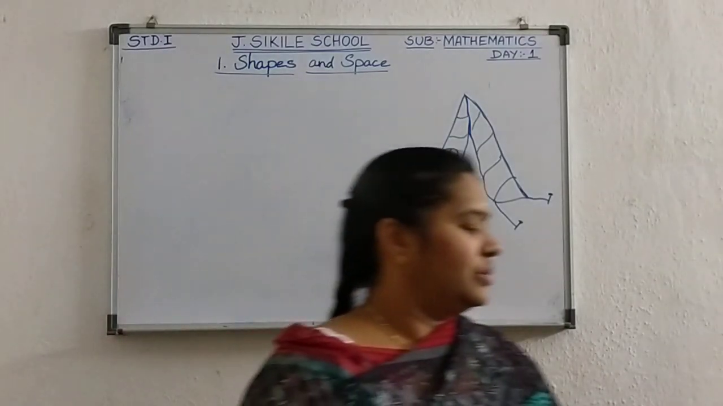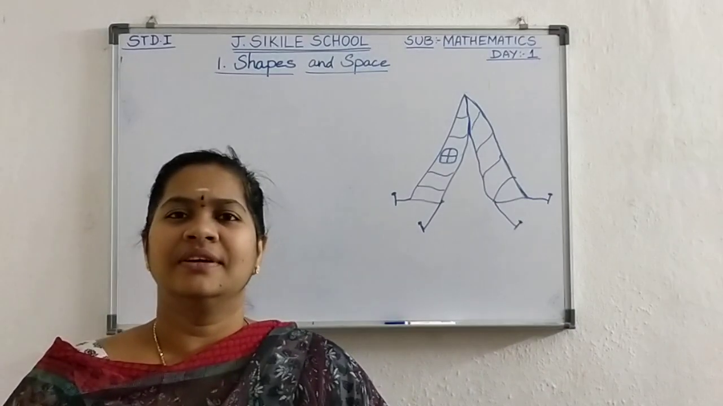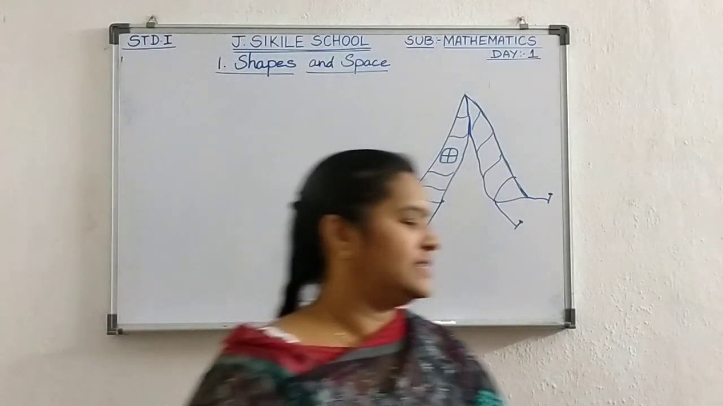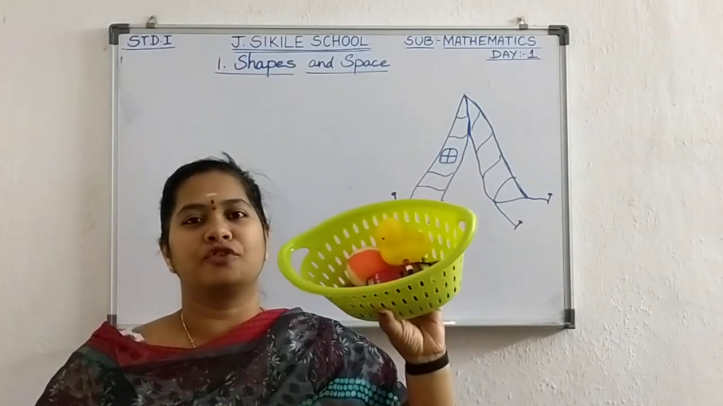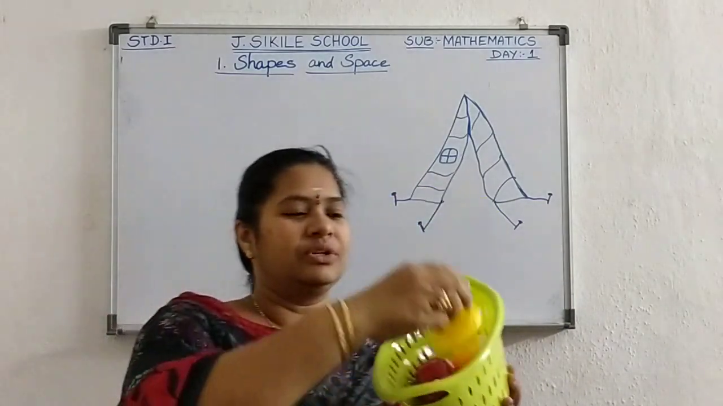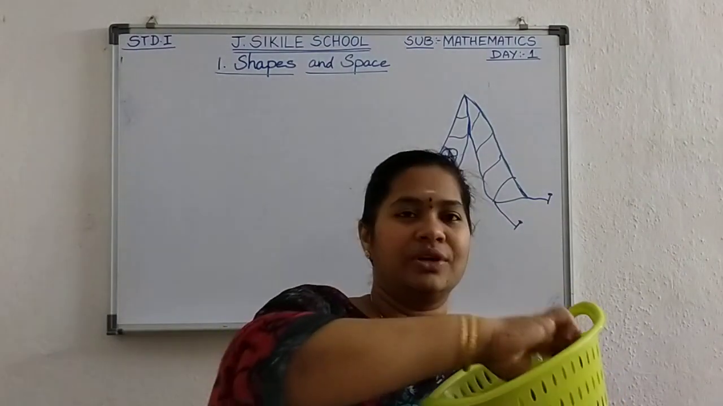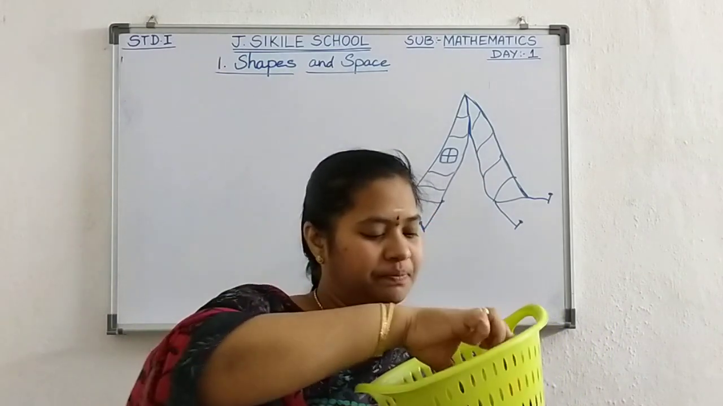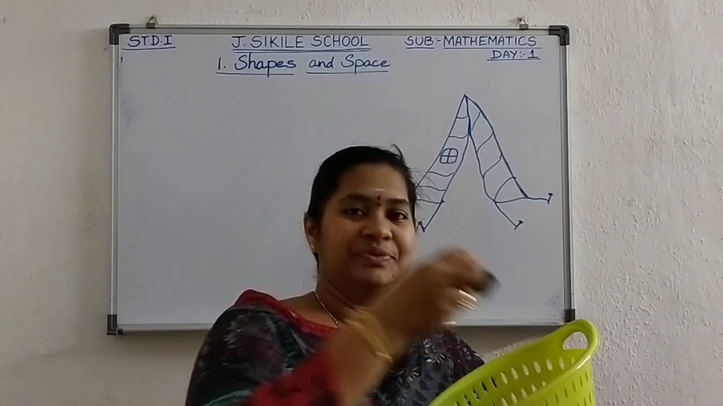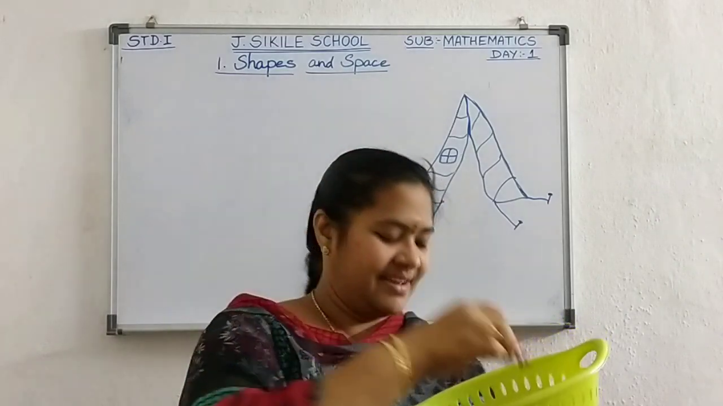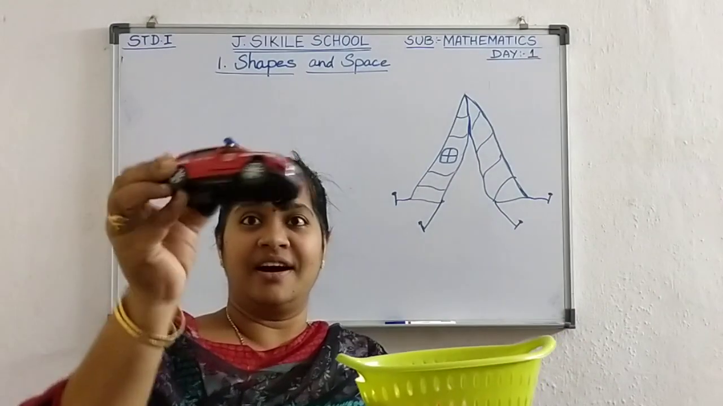Okay. Now, before going into that, children, do you have toys in your house? You have many toys. See, I have a lot of toys in this basket. What is this? Duck. Yes, you know all of you. What is this? Ball. What is this? Car. What is this? A big car, police car.